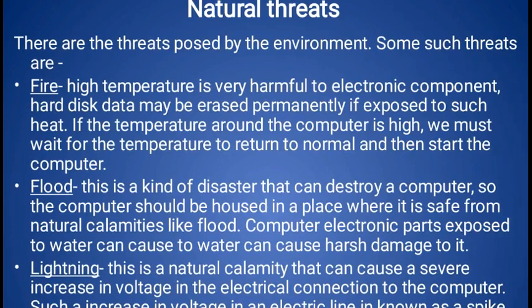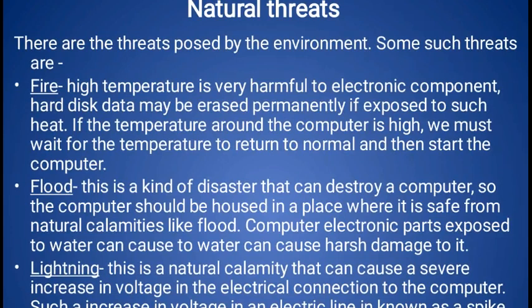Without data we can't take the right decision. So we must have a duplicate copy of our data in another safe place. If our hard disk is destroyed for any cause, we can use the other option and get our original data again. So we must use a backup plan on a regular basis so that we are always safe.